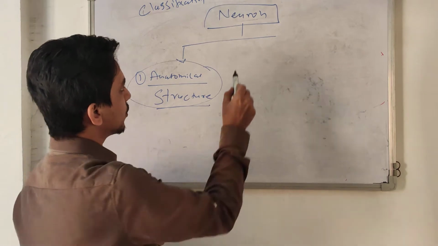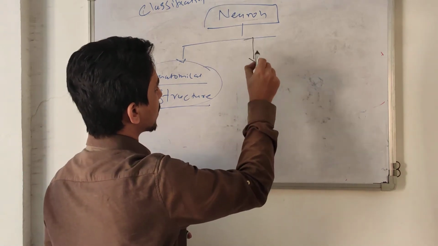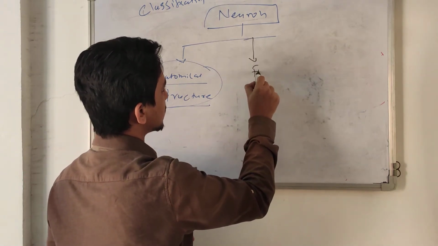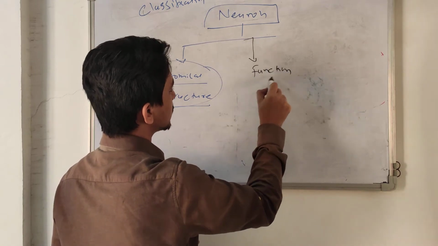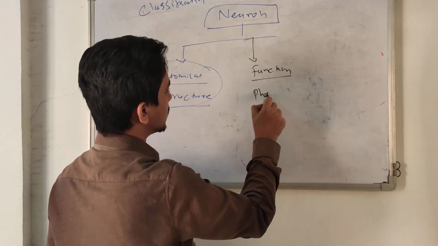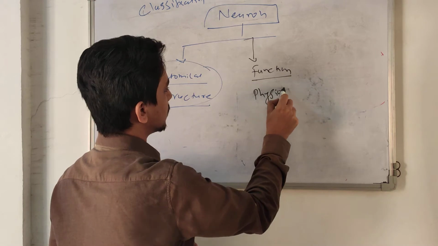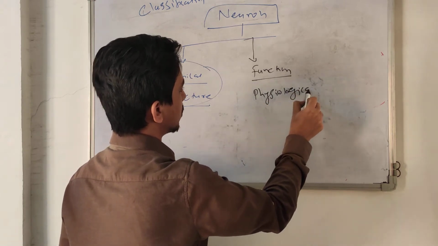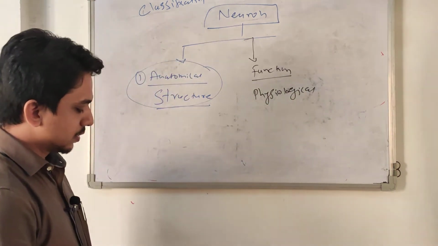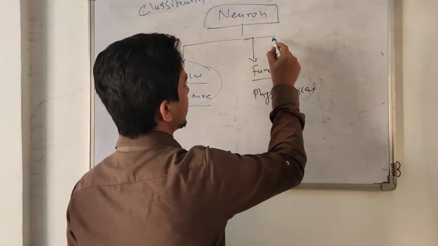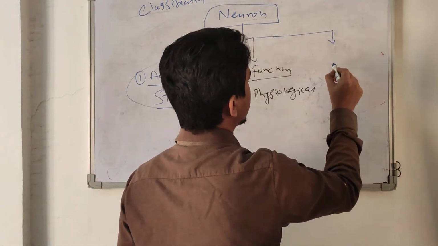Also we classify the neurons by their functions, or physiological. Functions means physiological classification. The third classification depends on which neurotransmitter they release.